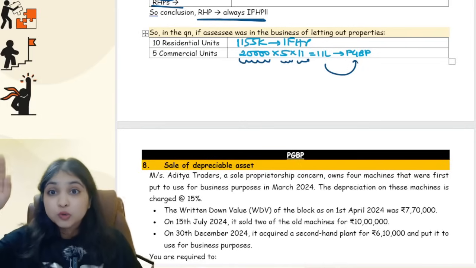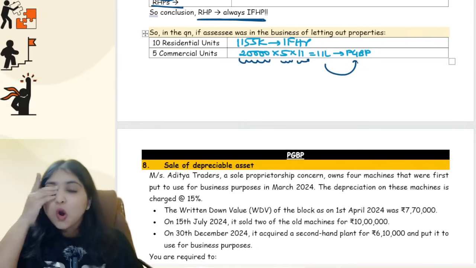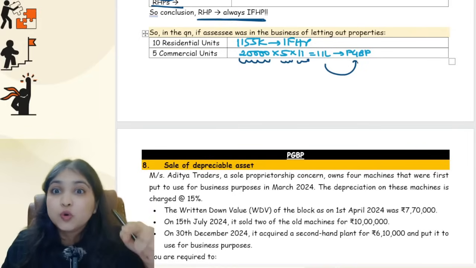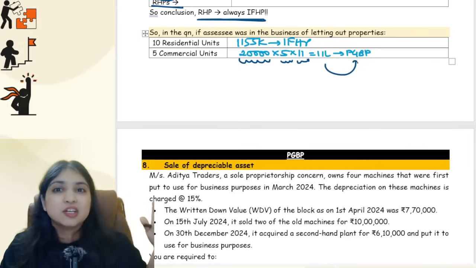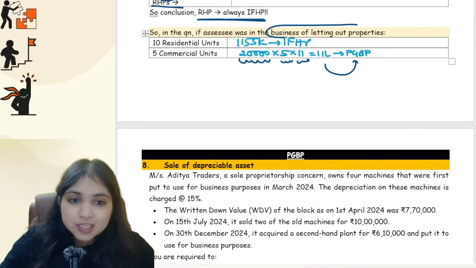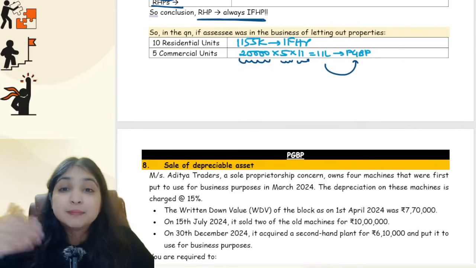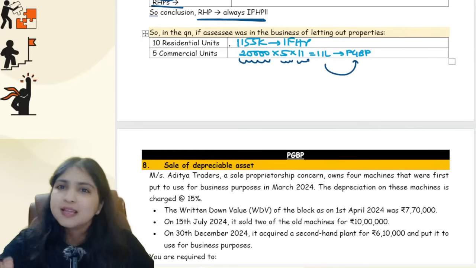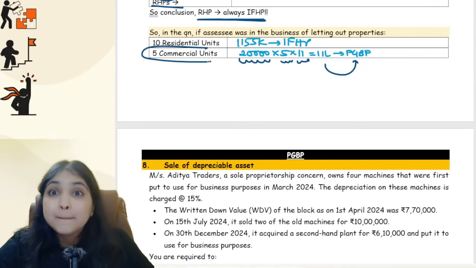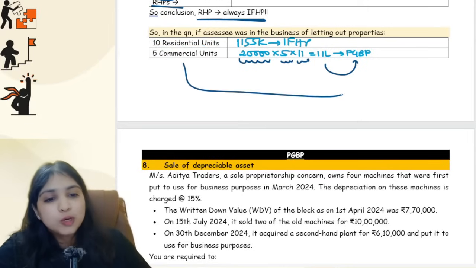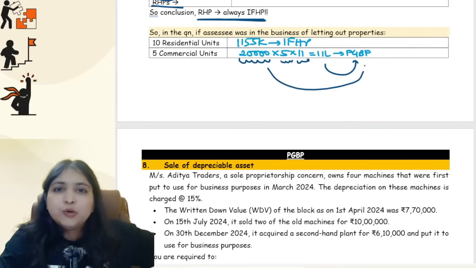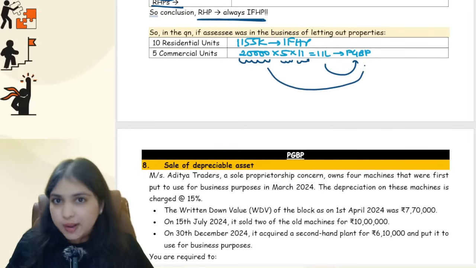Like in IFHP, you do the 6 steps to find GAV, all that you will not have. No pre-construction interest. The pre-construction interest concept is only an IFHP head concept. You don't have it in PGBP. So therefore, if your assessee is in the business of letting out residential properties, that will still stay under IFHP only. But if he's in the business of letting out commercial properties, that alone will go under the PGBP head. Straight away, the rental income as it is, dump it into the PGBP head. No extra drama, no extra calculation.